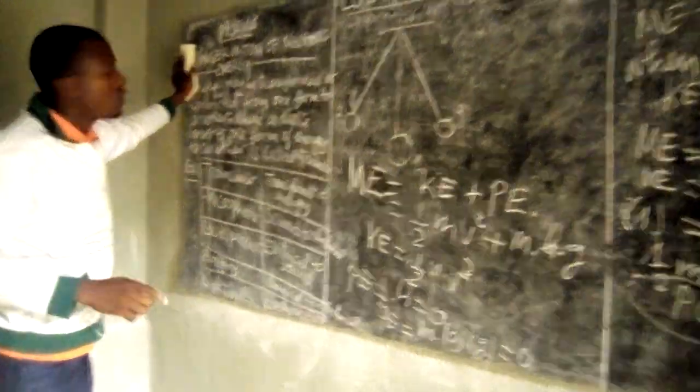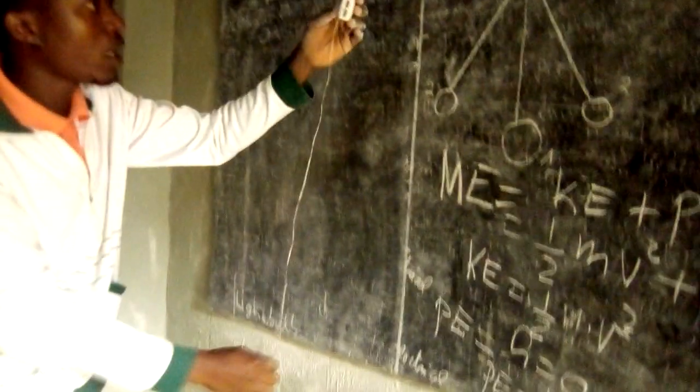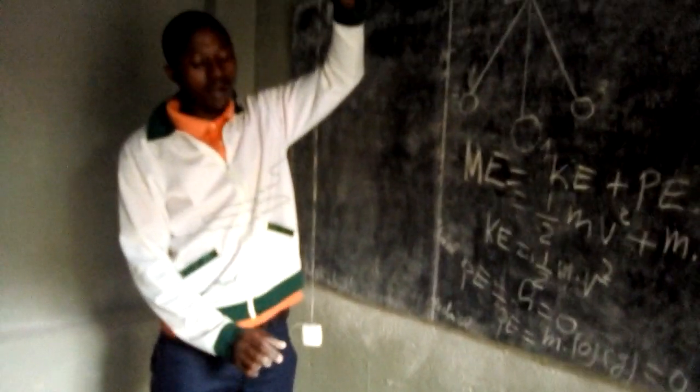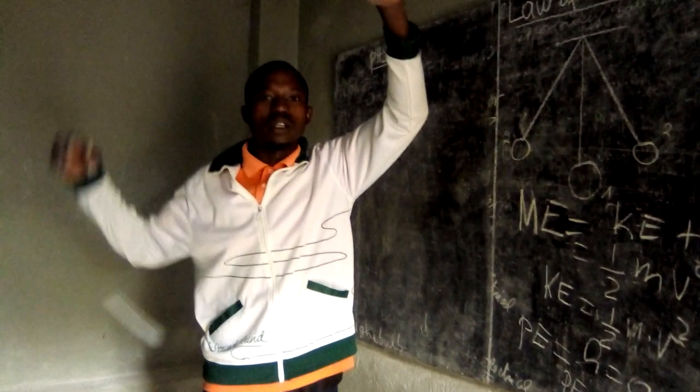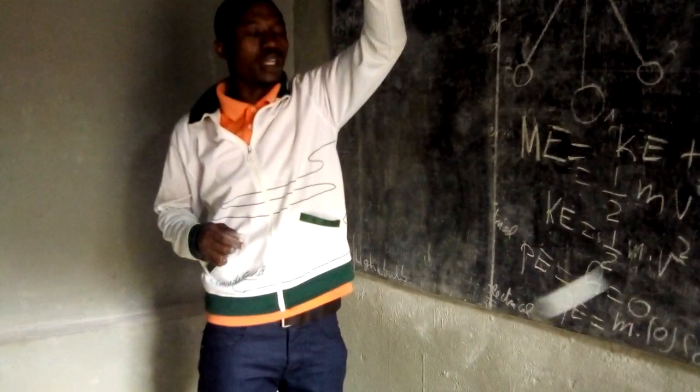Let's continue with the experiment of mechanical energy. When we want to talk about mechanical energy with a simple pendulum, for example, this is a bob, and when you move this one, this is conservation of mechanical energy.